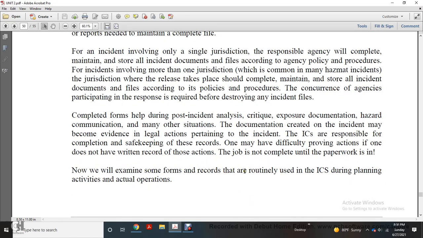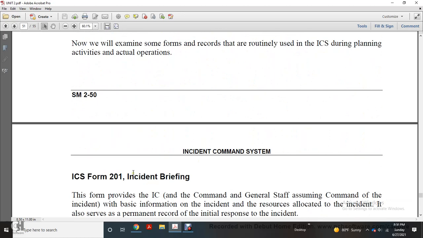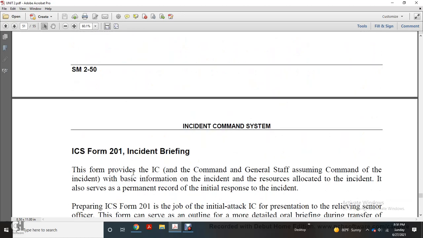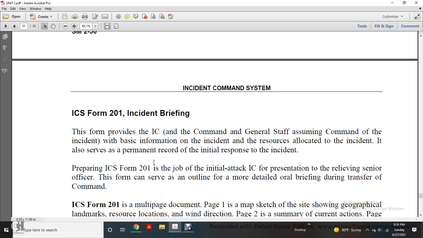Now we examine some of the forms and records routinely used by the incident command during the planning activities of actual operations. Incident Command Form 201, Incident Brief. The form gives the incident command and command general staff who assume command of the incident the basic information for the incident and the resources allocated for the incident.